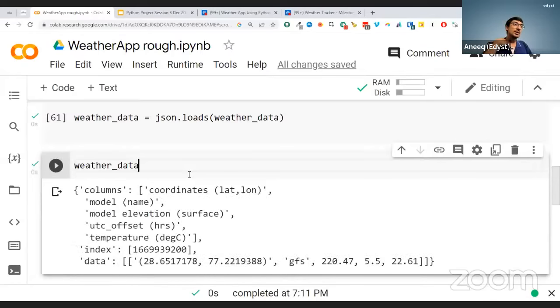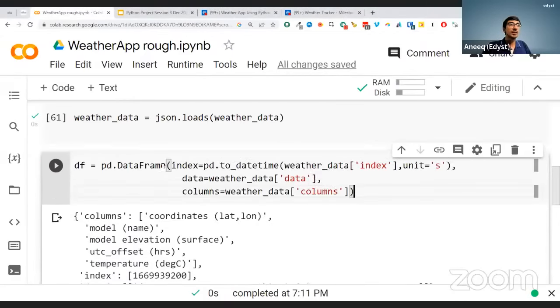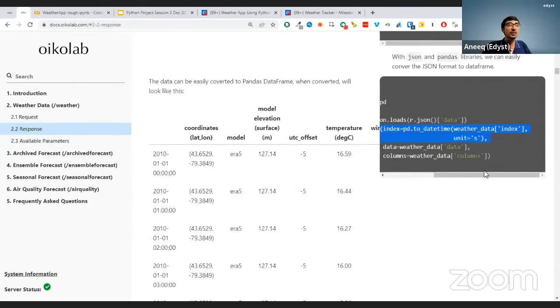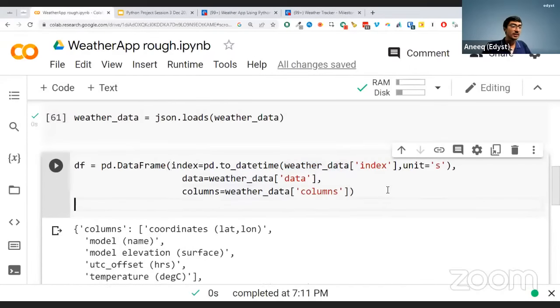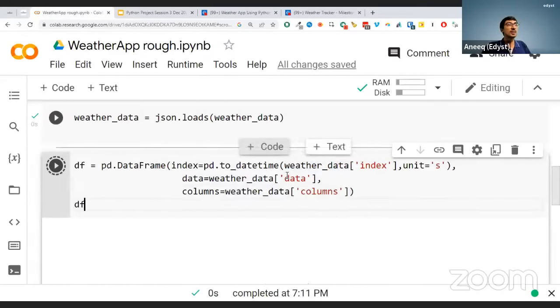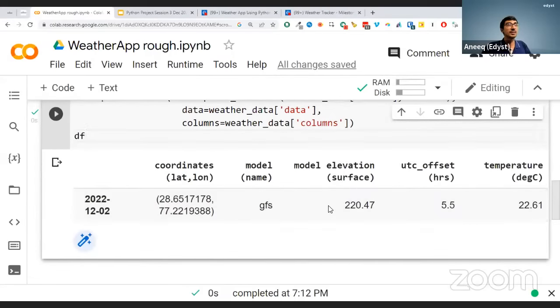weather_data is a dictionary. But what I would really like to do is get it in the format of a data frame. So the next part is converting this to a data frame. We'll use the same syntax that we used earlier, which converts this to the index. And if you are not sure where we got this, don't worry, I got it from here only. You don't need to overthink what's happening. Simply, Colab itself is telling you to take this data frame. Now when I run this, I'm getting this data frame. Okay, perfect. So far, so good.